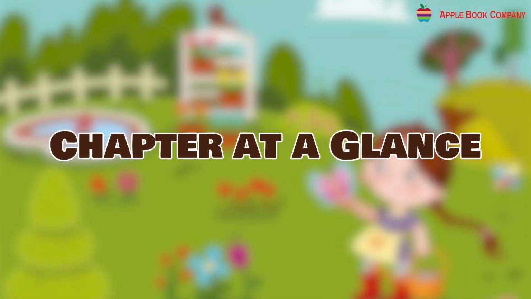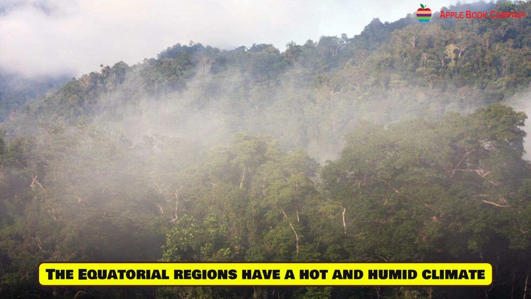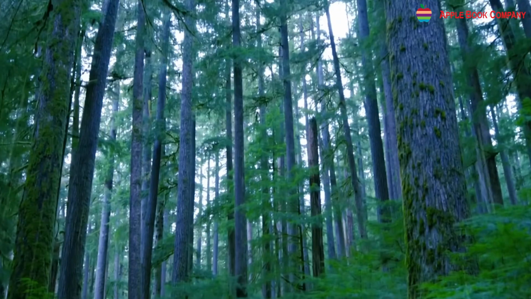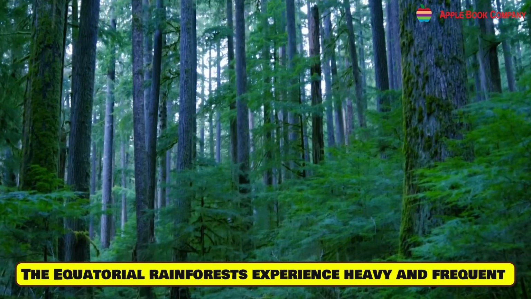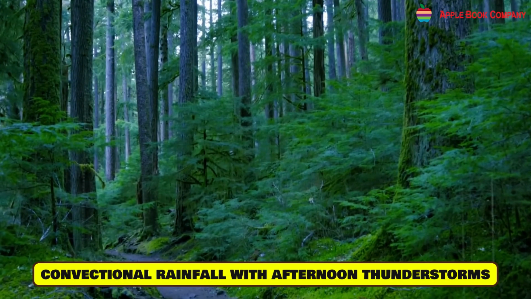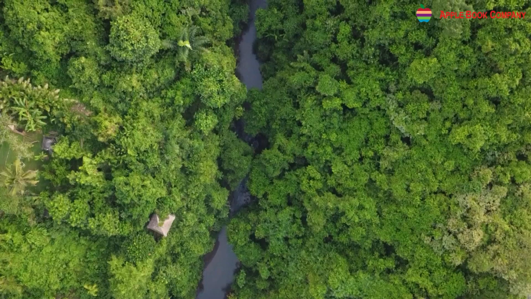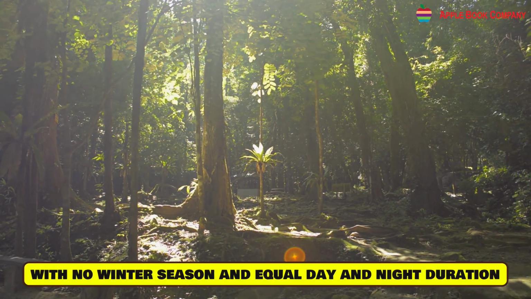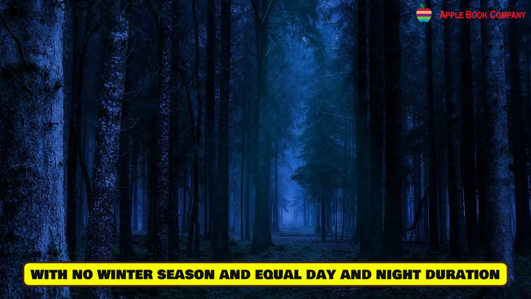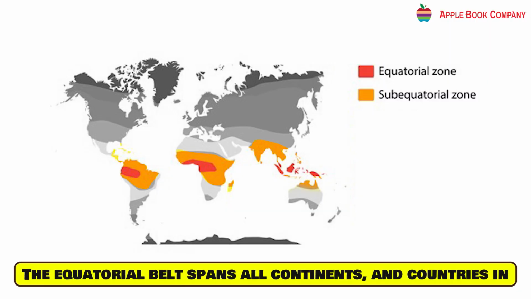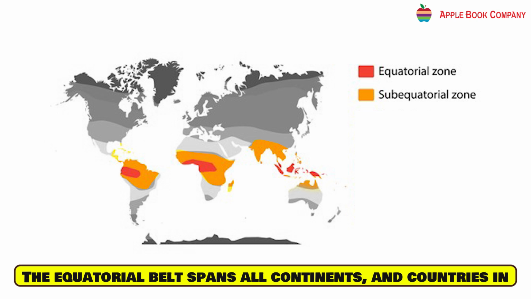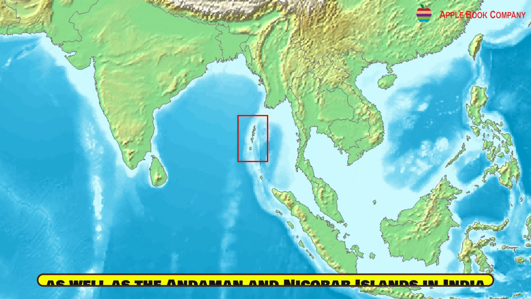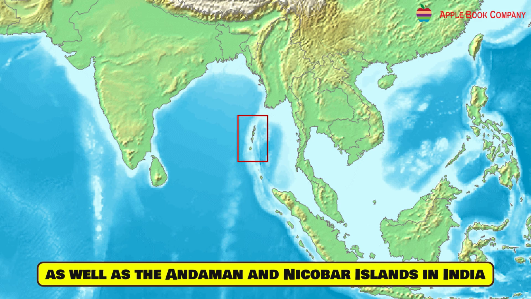Chapter at a glance. The equatorial regions have a hot and humid climate and include the Amazon rainforest and Sahara Desert. The equatorial rainforests experience heavy and frequent convectional rainfall with afternoon thunderstorms. The average temperature in this region is 30 degrees centigrade with no winter season and equal day and night duration. The equatorial belt spans all continents and countries in North America, South America, Africa and Asia, as well as the Andaman and Nicobar Islands in India.